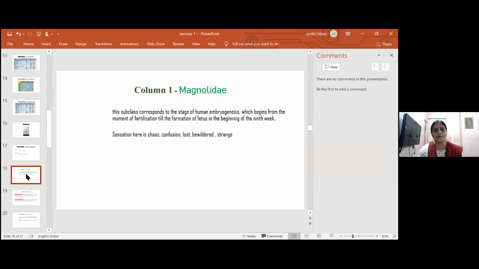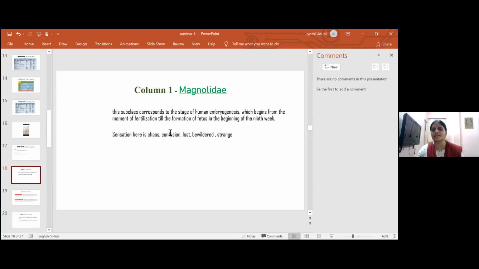First column is the Magnolidae column. This subclass corresponds to the stage of human embryogenesis, which begins from the moment of fertilization till the formation of the fetus in the beginning of the 9th week. So it is not even formed, but that is what you see in hydrogen and helium. Am I there or not? In that period it is there.